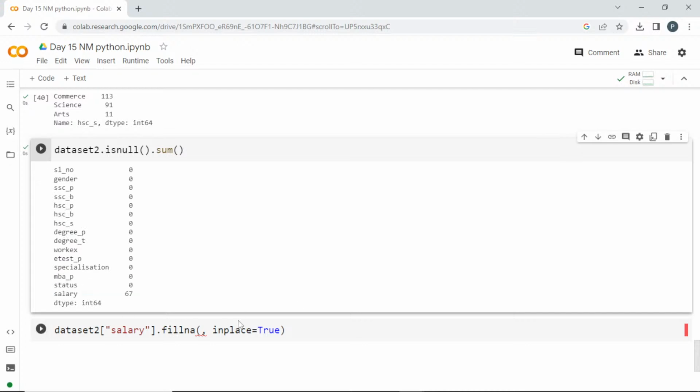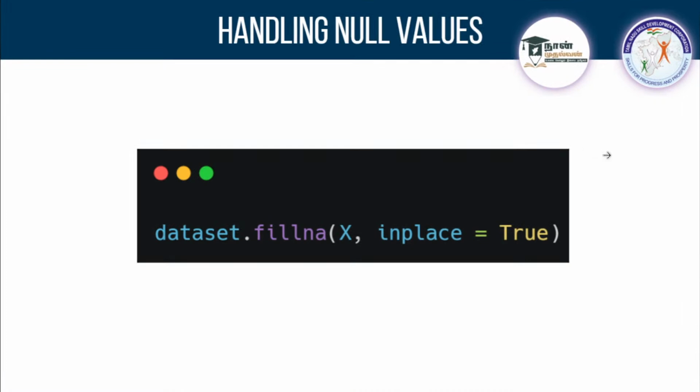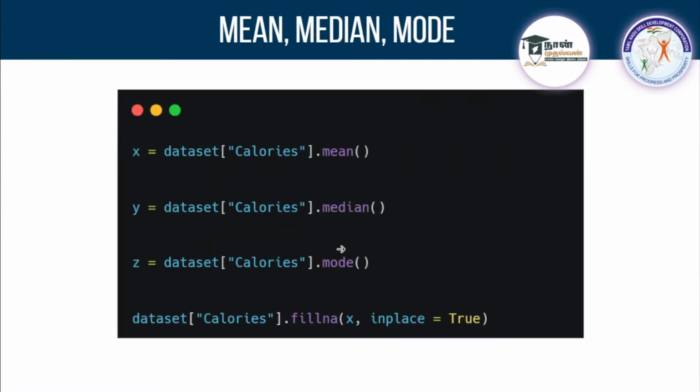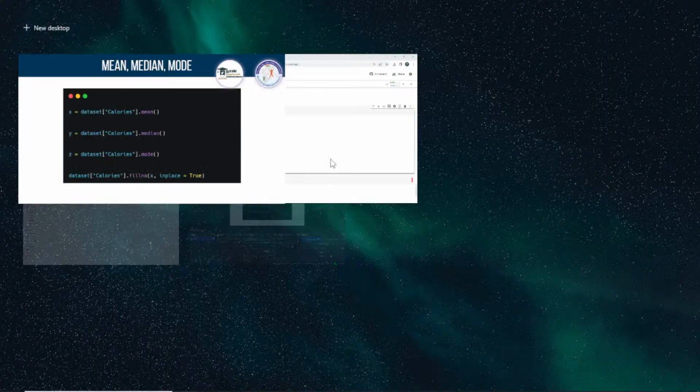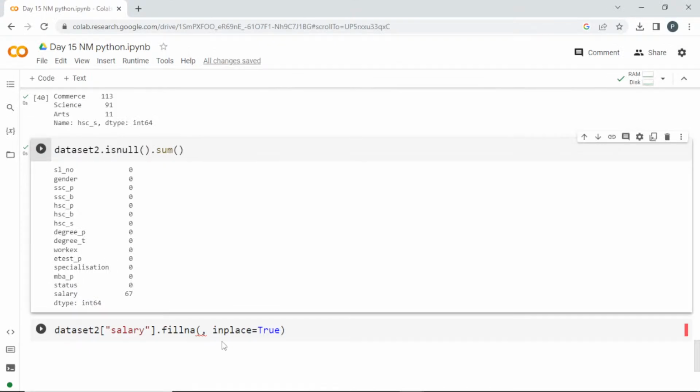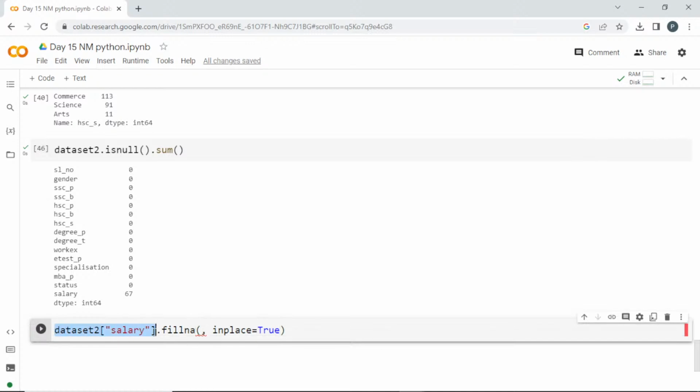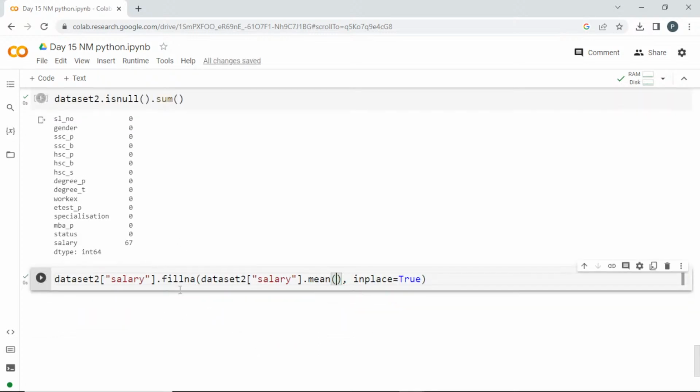So now I can use these options. We already know how to find the mean value or median value, and you can also get the mode value. Mode is the most repeating one. You can pass these variables here. You can actually give an average salary. For the students who are not placed, this can be their average salary, for example. I'll get this column, and the average value in this column, I'll give it mean. So that mean value will be placed here.